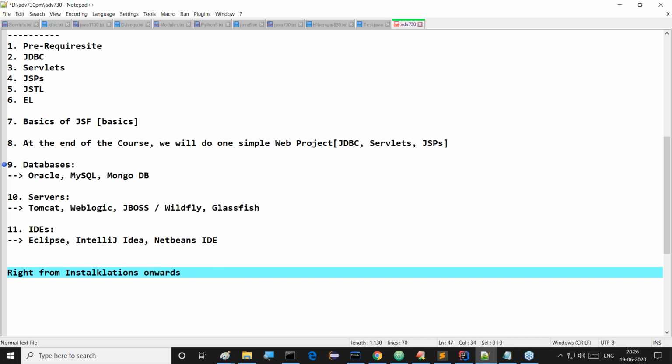Installations onwards, I will discuss there. Oracle software I will download from internet in front of you. I will install in front of you, and then I will work with that. Tomcat server I'll download from internet. I will install it in front of you, and I'll work with that.